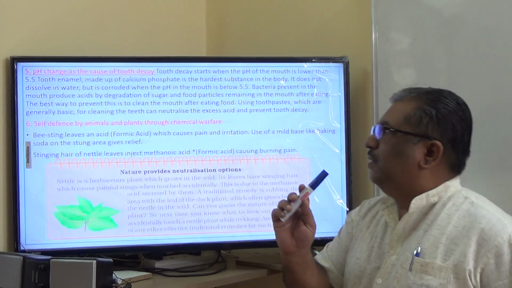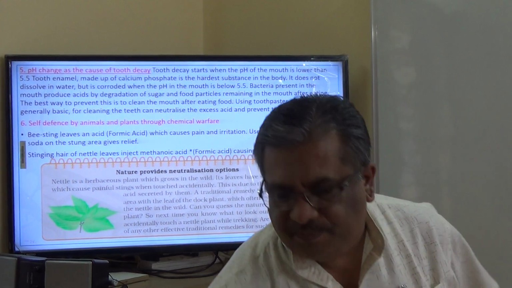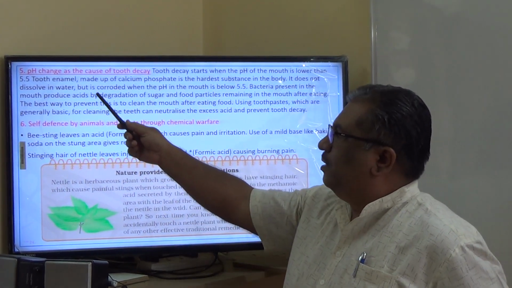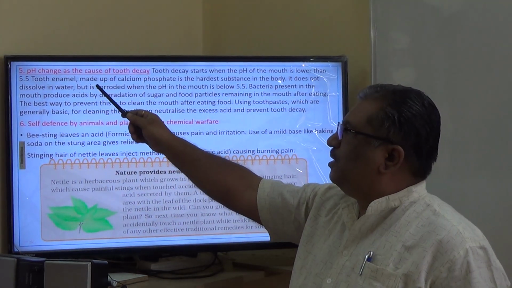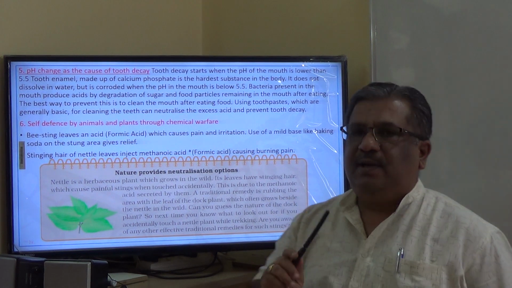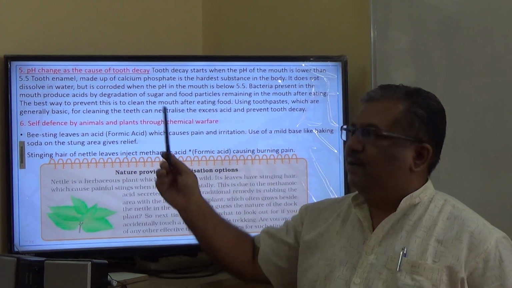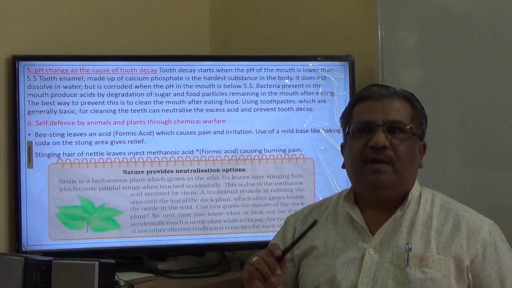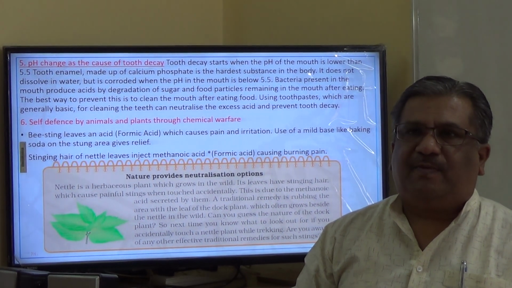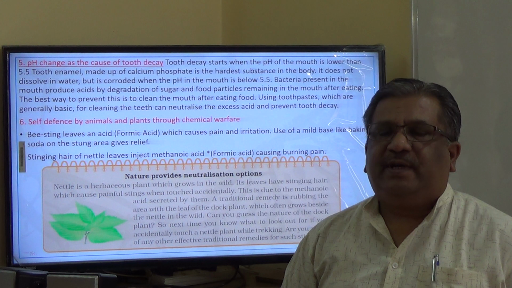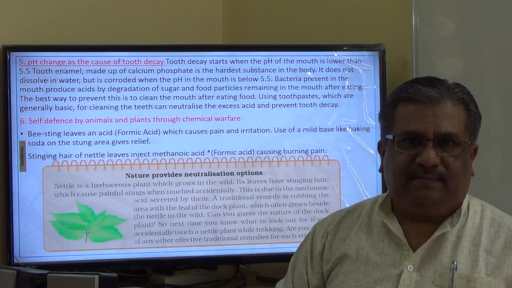Here, the one is the pH, 5 and 6. There are 2 points to be discussed here. pH change as the cause of tooth decay, important. In the biology chapter also we were discussing this, but here also this point has been taken up. As we are studying acids, bases and salts, the acid is the one that is responsible for tooth decay. So dental caries means tooth decay. Why does this tooth decay occur?